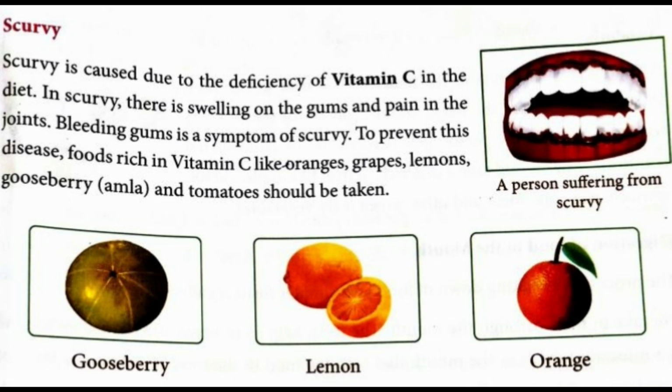Scurvy is caused due to the deficiency of vitamin C in the diet. In scurvy, there is swelling of the gums and pain in the joints. Bleeding gums is a symptom of scurvy. To prevent this disease, foods rich in vitamin C like oranges, grapes, lemon, gooseberry, amla, and tomato should be taken.